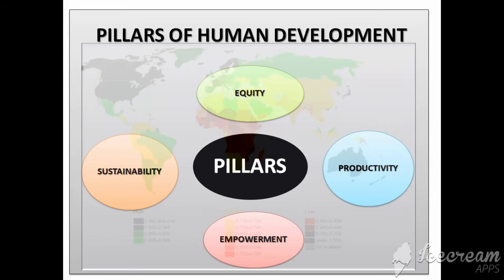Second, we have sustainability. Sustainability means continuation in the availability of opportunities. The future generation should also have the availability of these opportunities. That means if the resources are exploited by the present generation, then the future generation cannot use the opportunities. The government should provide equal opportunities to each and every generation. That means sustainability should be passed from one generation to the other.